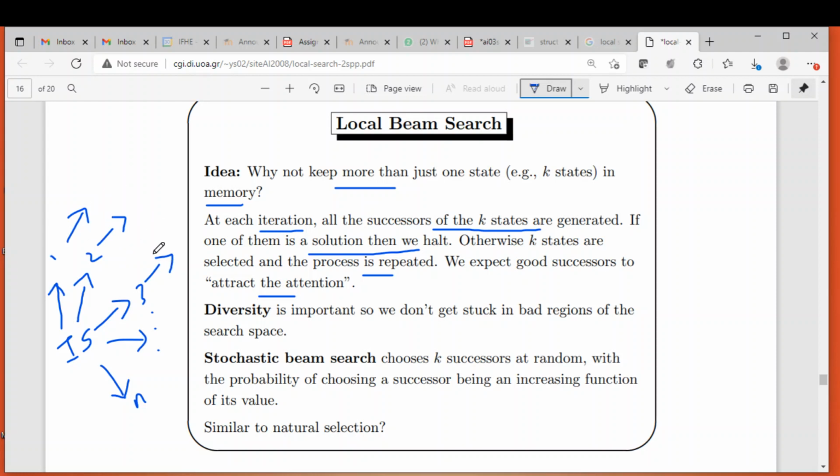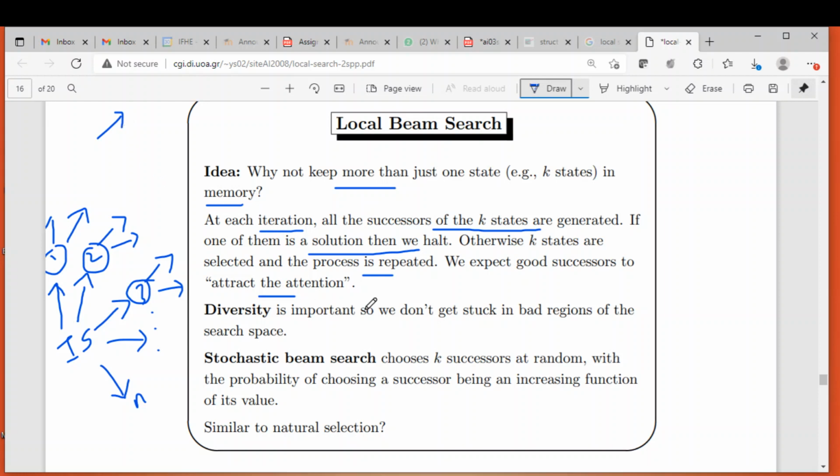Each of the 3 will explore. From 1 there may be multiple options, from 2 there may be multiple options, from 3 there may be multiple options. Again from these you identify k good successors, and continue in that way. Finally you will reach, not necessarily the optimal solution, but a good solution. So that is what the algorithm says.